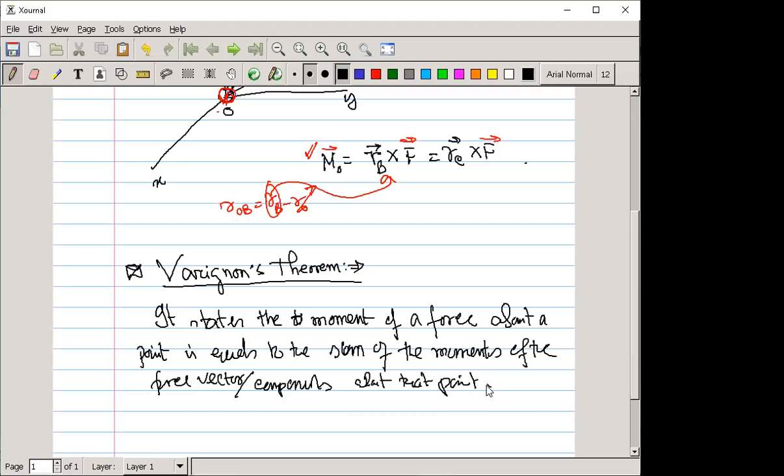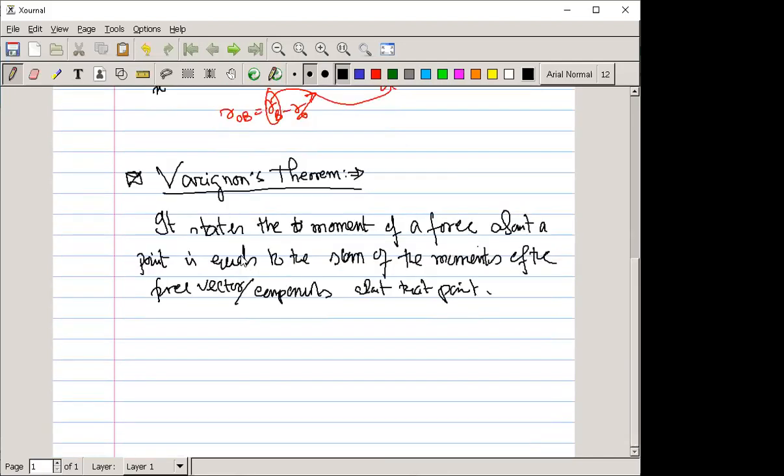So what does this mean? See, what I have written: the moment of a force about a point is equal to, suppose this is your body, and you have applied a force here, and you have to find out the moment with respect to this point.